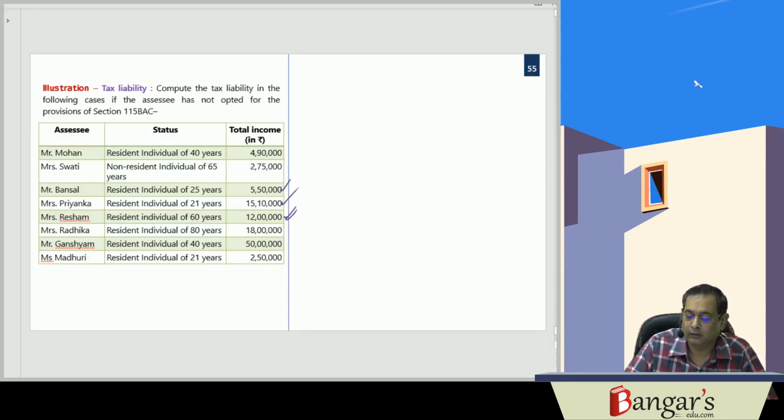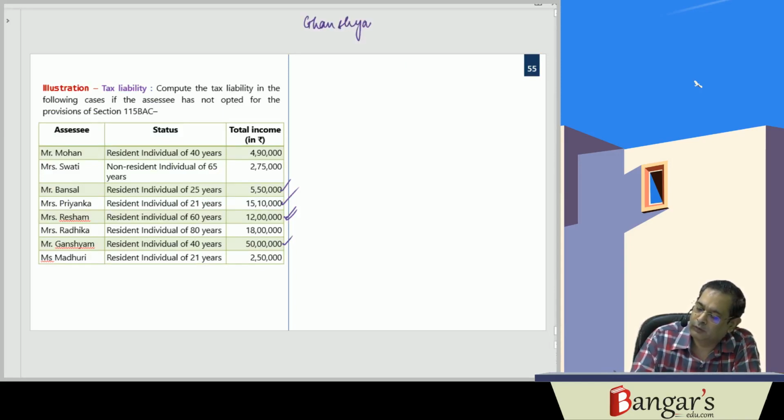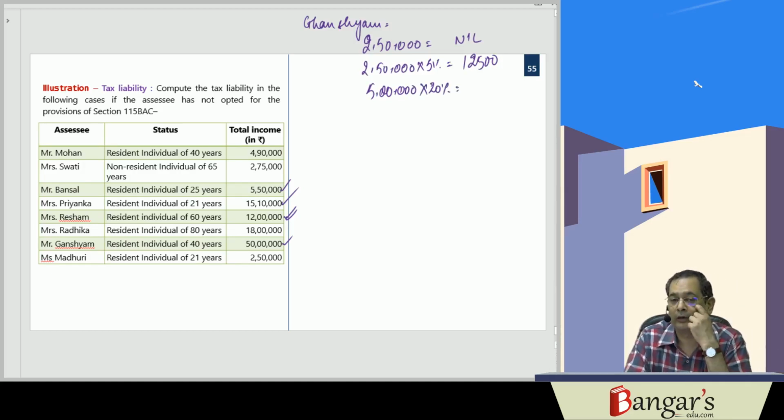Then Ghanshyam is a resident individual, 40 years of age, with income of 50 lakh rupees. Here on 2,50,000 it will be nil. Next 2,50,000 it will be 5%. Next 5 lakh, it will be 20%. We have covered till 10 lakh rupees.